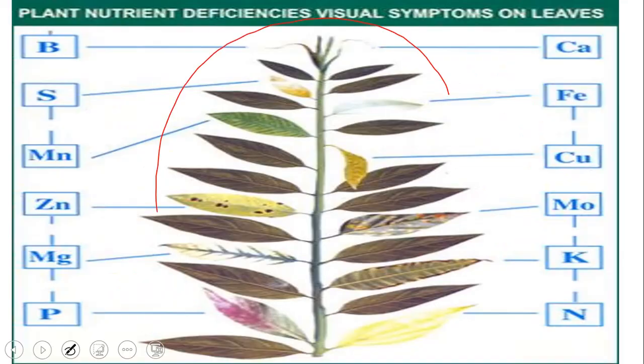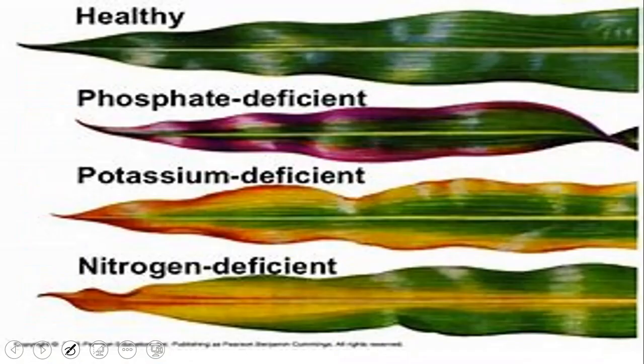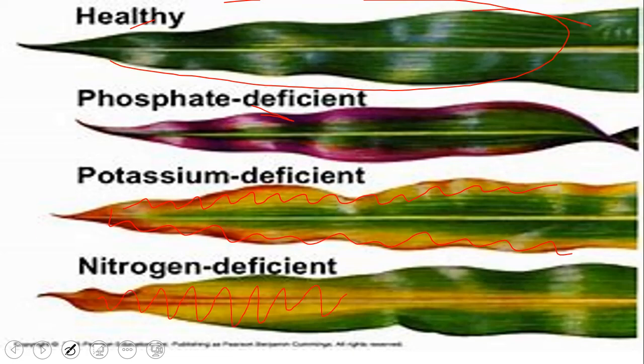So these are the different symptoms we find in the leaves for different nutrients in the plant. Here you can see how it actually happens. A healthy leaf is like this. Phosphorus deficiency means a purple colored leaf will be there. Potassium deficiency means the yellowing will be on the edges of the leaf. In nitrogen deficiency, even the vein and the other portion of the leaf will be yellow. So that is the main difference you can remember.